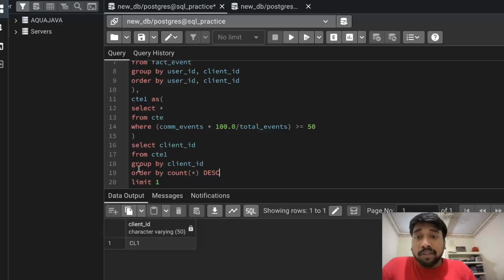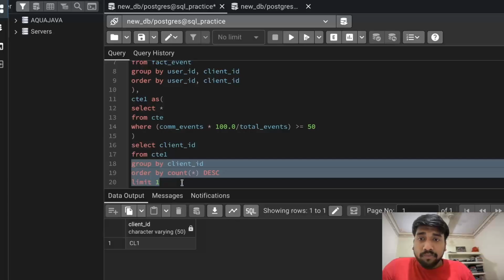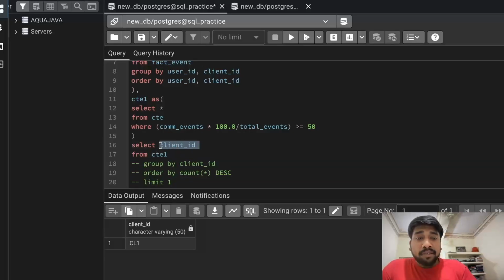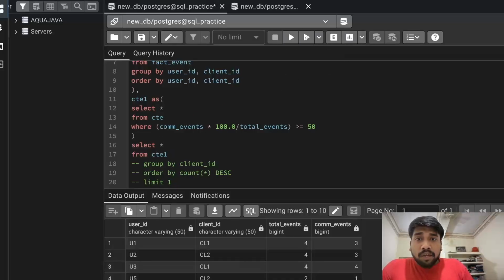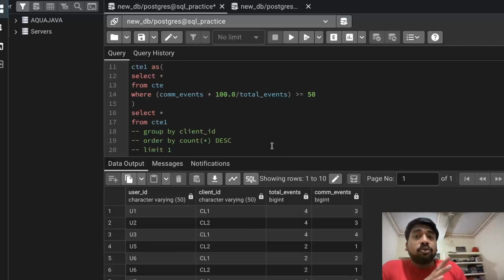Now you might question one thing. Let's remove everything from here. Let's comment it out first and write it as star. Okay. Now you can see for client ID 1, we had 3 by 4, like the communication events are 3, total events are 4. If you find the percentage, it will come out as 75%. Same is for client 2 as well. Okay, it is again coming out as 75%. But we need to check the total number of qualified users as well.